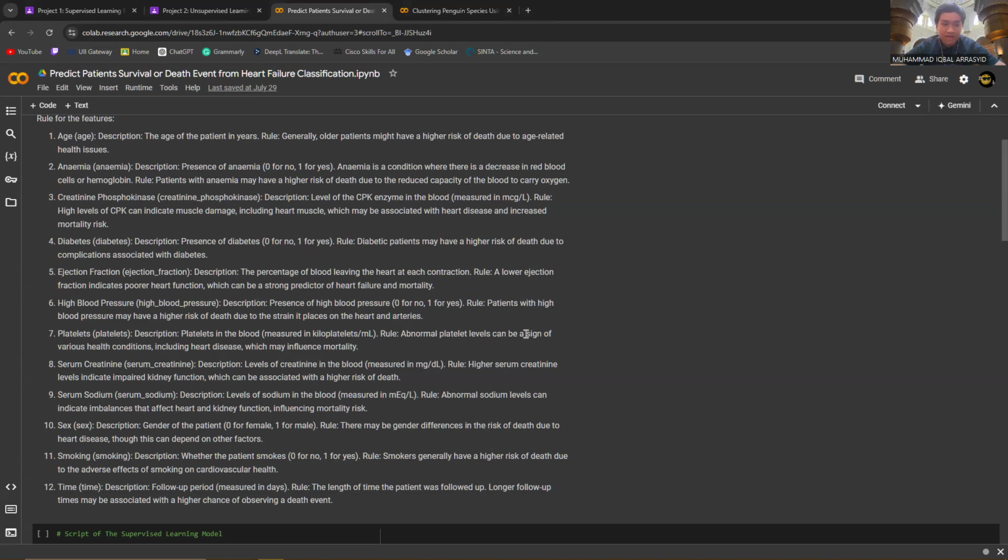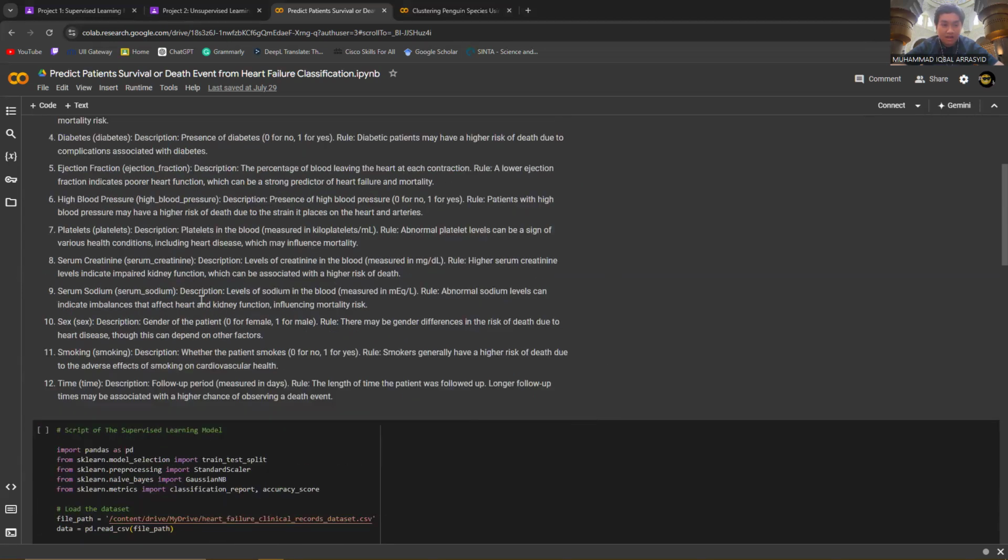The seventh one is platelets. The rule is abnormal platelet levels can be a sign of various health conditions, including heart diseases, which may influence mortality. The eighth one is serum creatinine. The rule is higher serum creatinine levels indicate impaired kidney function, which can be associated with a higher risk of death. The ninth one is serum sodium. Abnormal sodium levels can indicate an imbalance that affects heart and kidney function, influencing mortality risk.